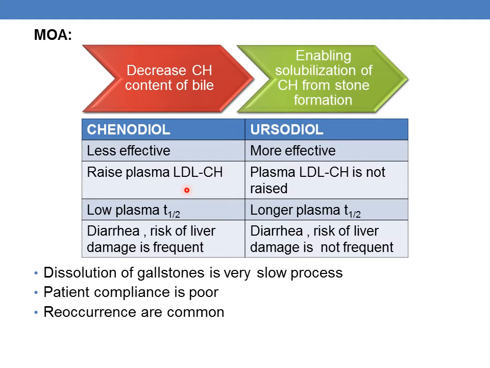Chenodiol raises the plasma LDL levels. The dissolution of gallstones is a very slow process and patient compliance is very poor. Recurrence is also very common.